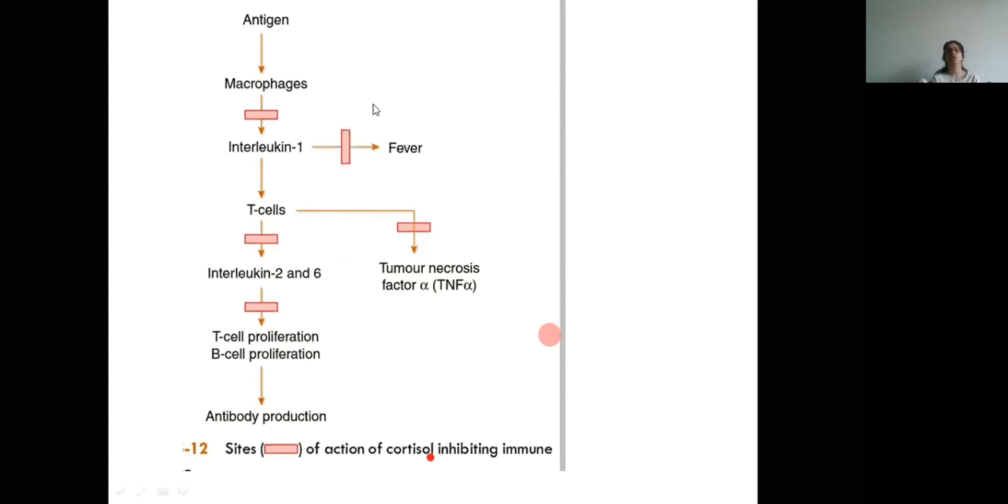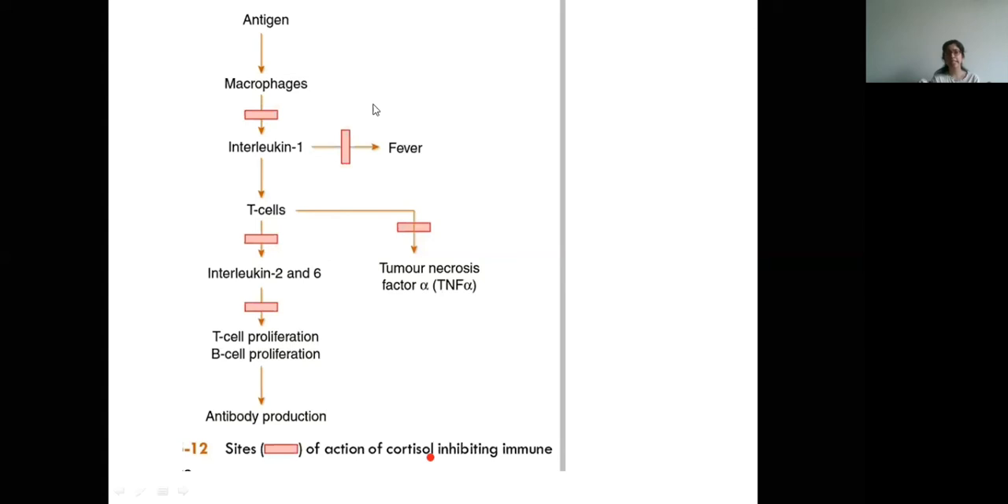So cortisol inhibits these steps to inhibit the production of antibody. Mainly it will inhibit the production of interleukin-1. If you remember, in cell-mediated immunity and humoral immunity, macrophages are the antigen-presenting cells which produce interleukin-1, which causes fever and also helps in T-T cooperation. That is, it further stimulates the T cells. So this is inhibited by cortisol.